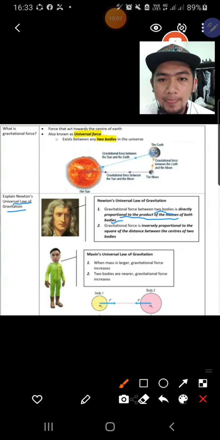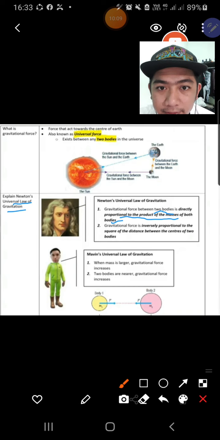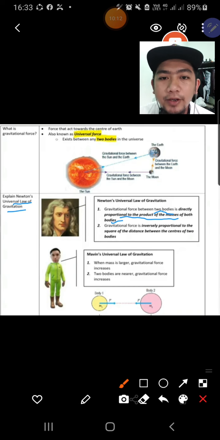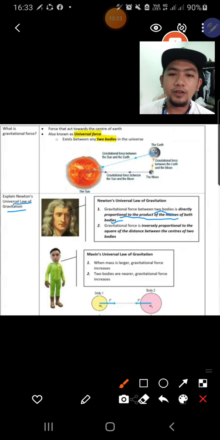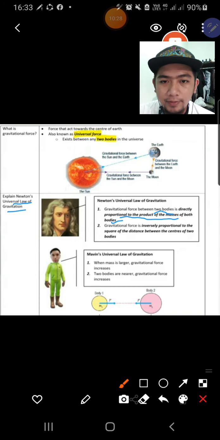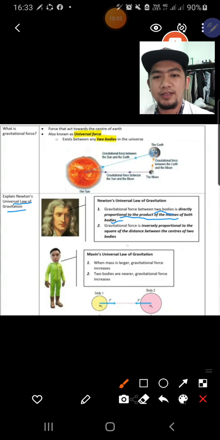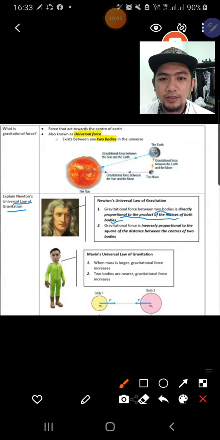And the second point is gravitational force is inversely proportional to the square of the distance between the centers of two bodies. Okay, so this is new. Newton's universal law of gravitation. So when mass is larger, gravitational force increases.